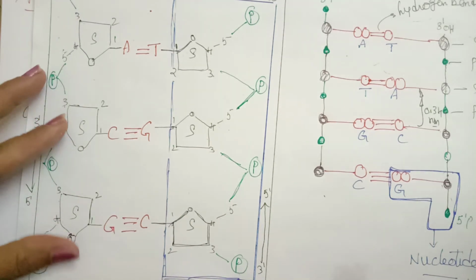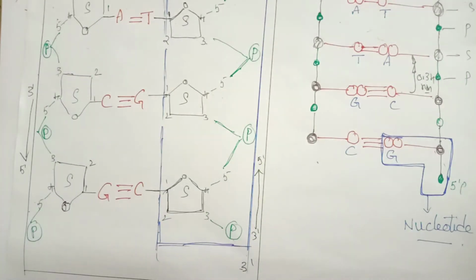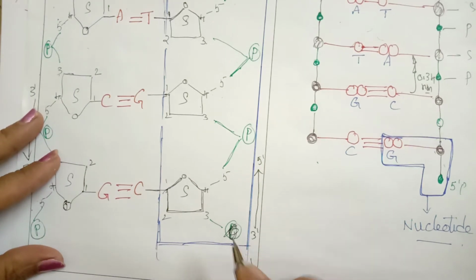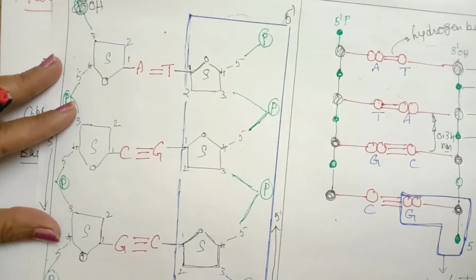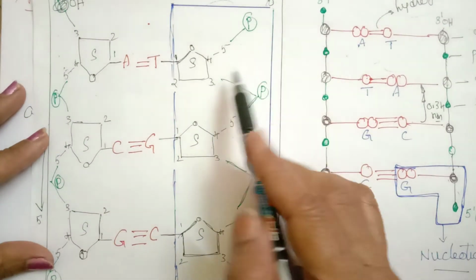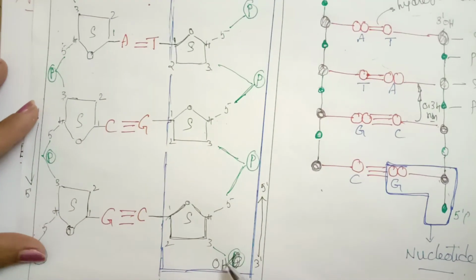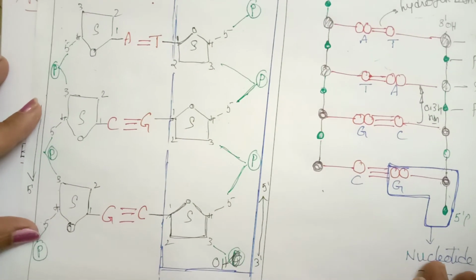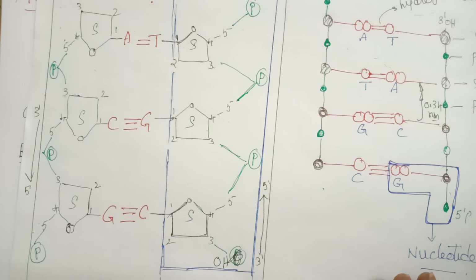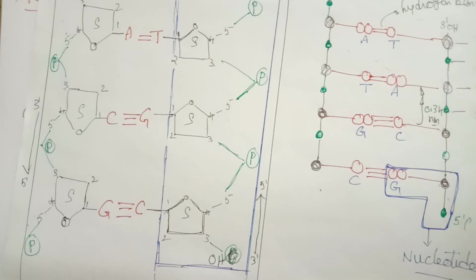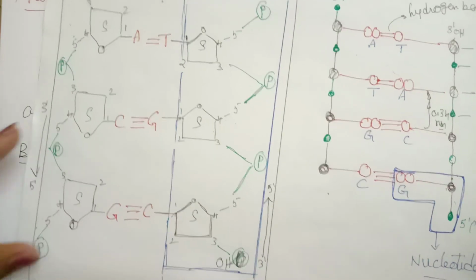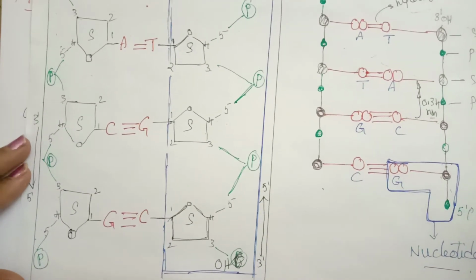The third carbon is always attached to an OH group. So one is in 5', the other is in the opposite direction. This is called the anti-parallel nature of DNA.